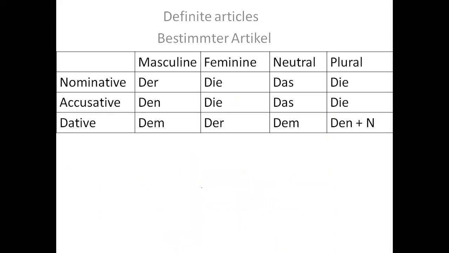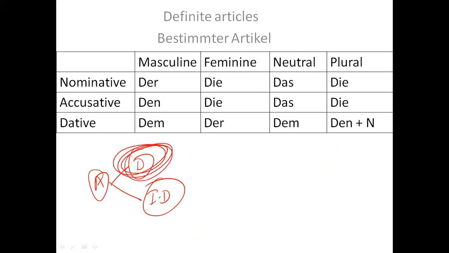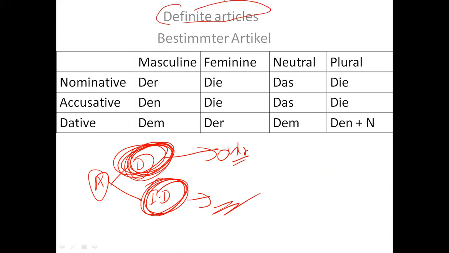So in this lecture, as I told you, if I talk about articles, there are two types of article. One is definite, another is indefinite. In this lecture, I will be covering definite only, and indefinite we will be covering in the upcoming classes. All right. So if I talk about definite articles in German, I would say bestimmter Artikel. In German we call it bestimmter Artikel.